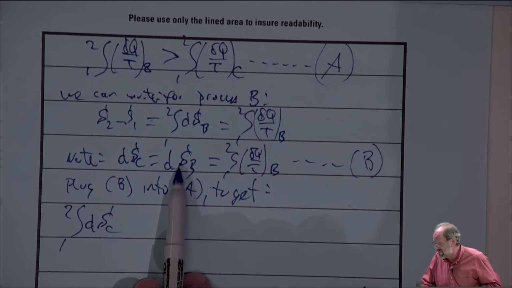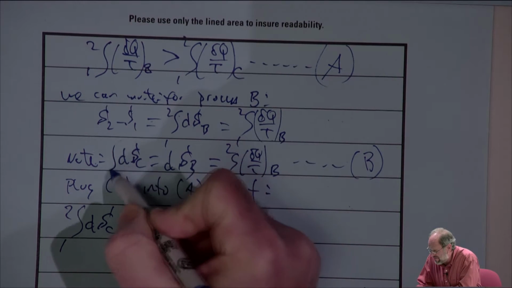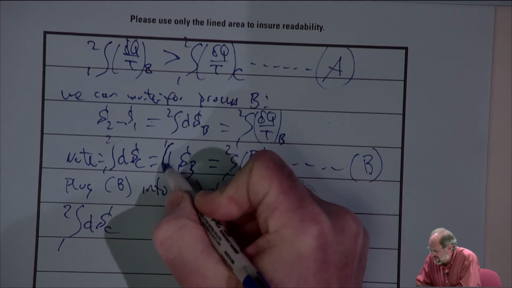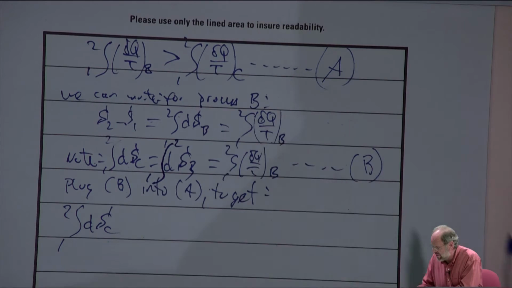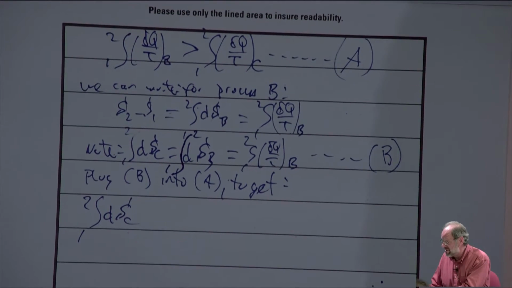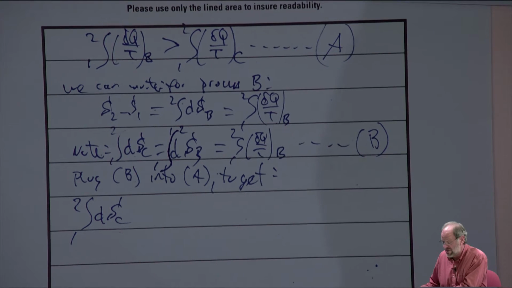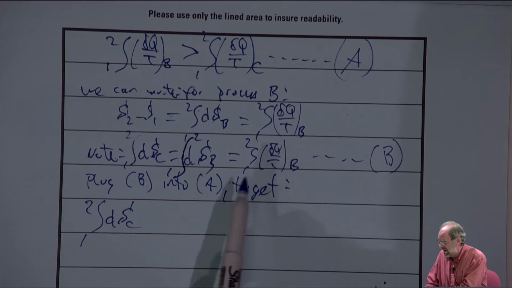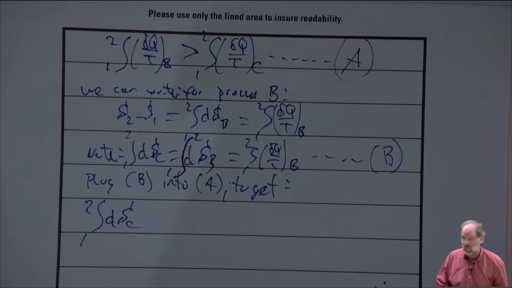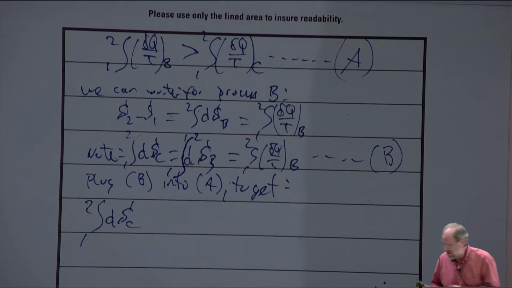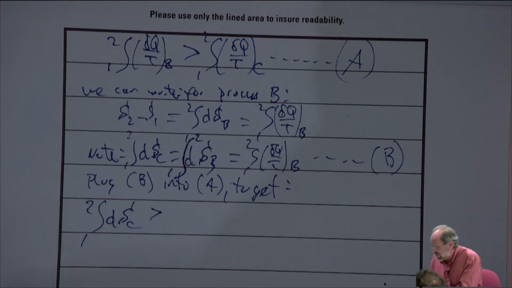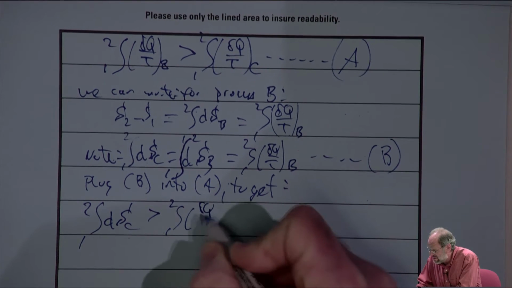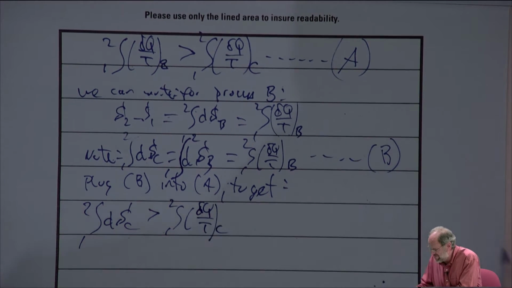So if you just go back to equation B, the integral from 1 to 2 using process C for the change in entropy will equal the integral from 1 to 2 along process B for the change in entropy. I'm sorry, I forgot those little integral signs in there. Nonetheless, if I plug B into A, then on the left-hand side of the equation, we just have this integral from 1 to 2 of dS_C. And then on the right-hand side, we have our greater than side. This is going to be greater than the integral from 1 to 2 of delta Q over T along C.